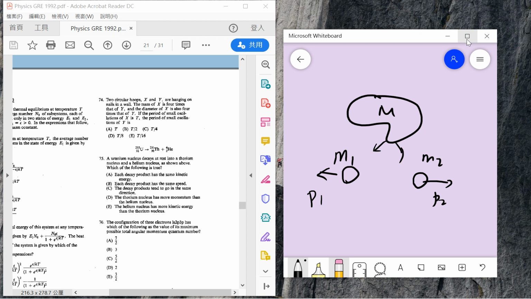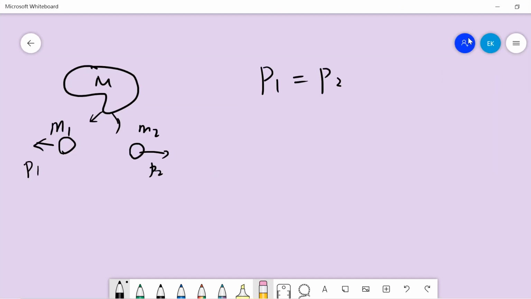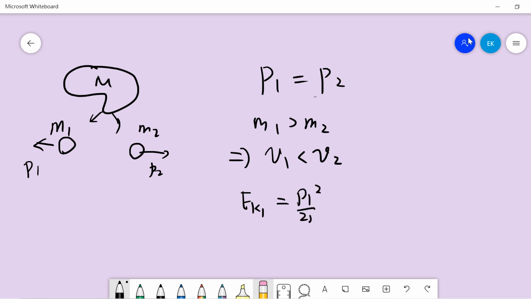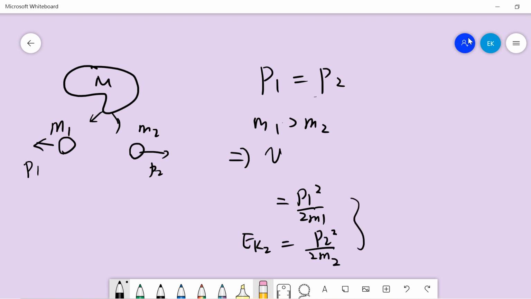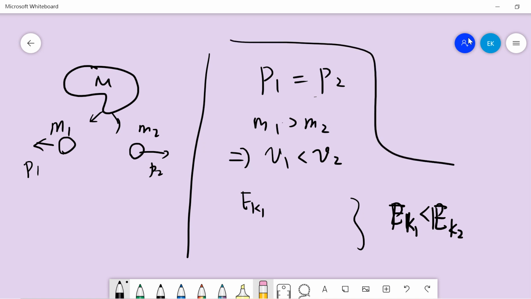No. The reason is that P1 has to be the same as P2, and M1 is larger than M2, right? So that means V1 should be less than V2. Also, since P1 equals P2, the kinetic energy of the first one is P1 squared divided by 2m1, and the kinetic energy of the second is P2 squared divided by 2m2. So from this we know that E1 is less than E2, the kinetic energy of the first is less than the kinetic energy of the second particle.